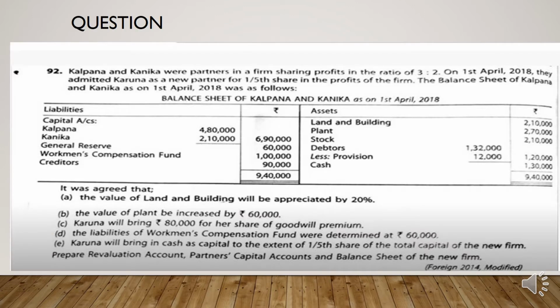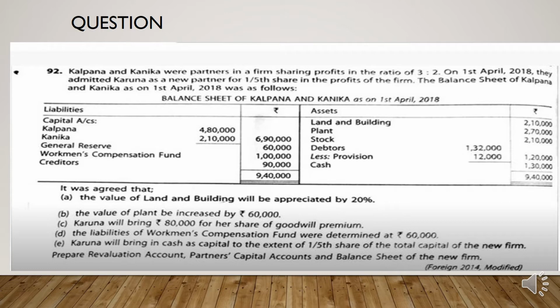Now we are moving to a question based on this scenario, and the question is like this. Kalpana and Kaniga were partners in a firm sharing profit in the ratio of 3:2, and on 1st April 2018 they admit Karuna as their new partner for 1 by 5th share. Below this, the question shows the balance sheet of Kalpana and Kaniga.